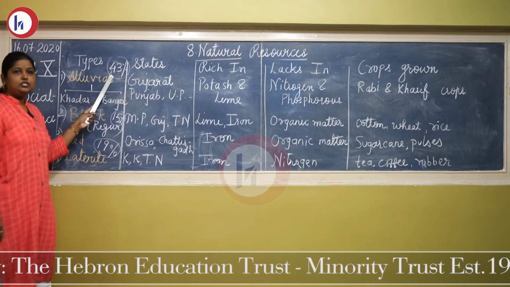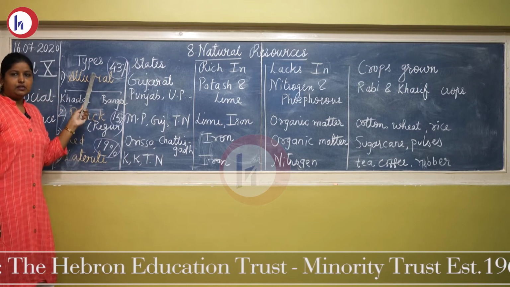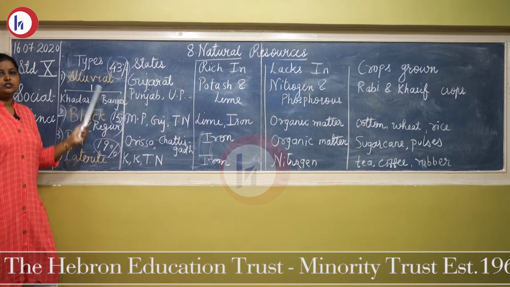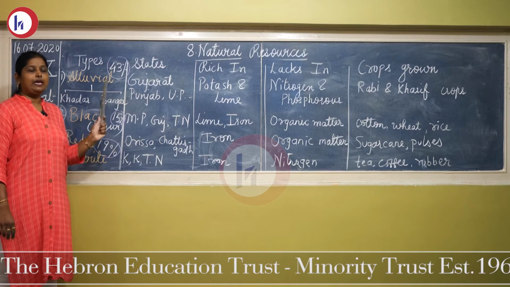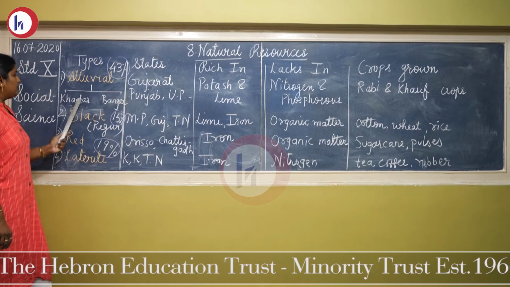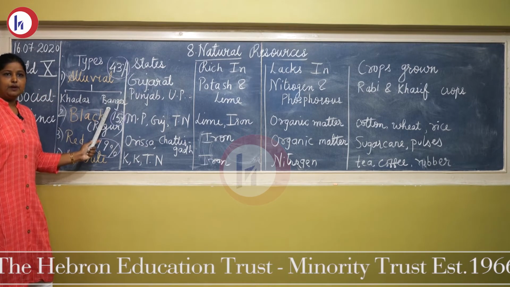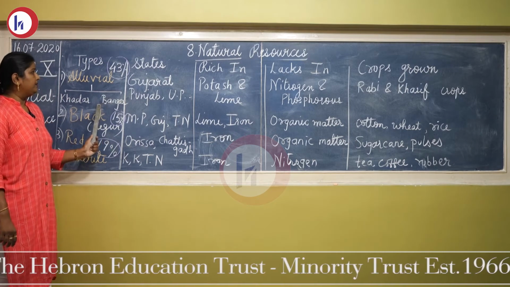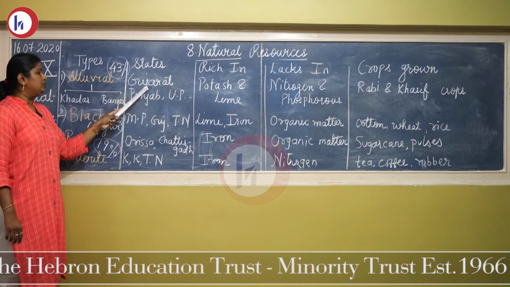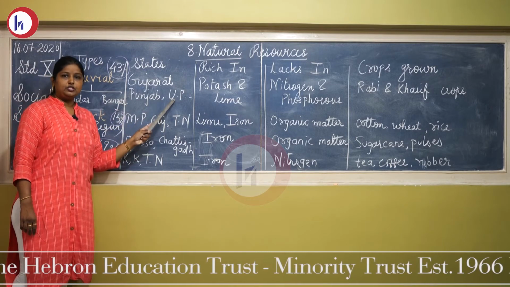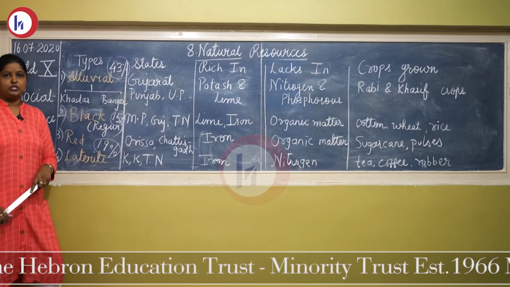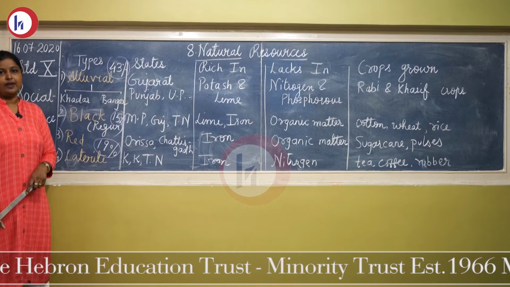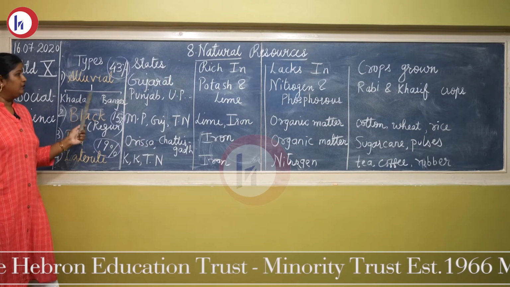43% you will find in our country, in India. 43% of the land area is covered by alluvial soil. Alluvial soil, 2 types we have, Khadar and Bangar. New type of soil and old type of soil. Where we will find Gujarat, Punjab, Uttar Pradesh, there you will find this type of soil. Especially near the river you will find this type of soil, alluvial soil.